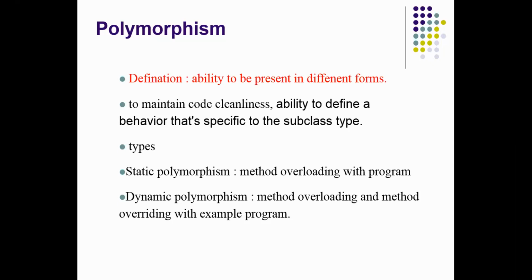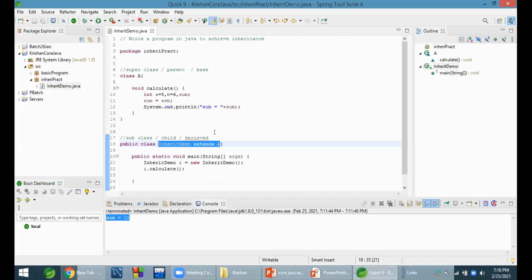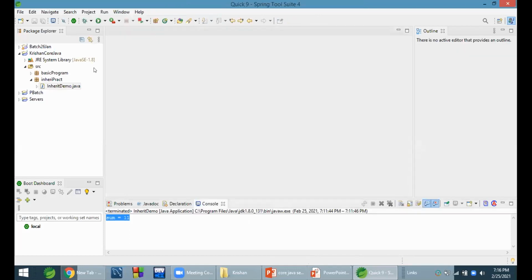We will see some examples of polymorphism. First of all, we will see static polymorphism.